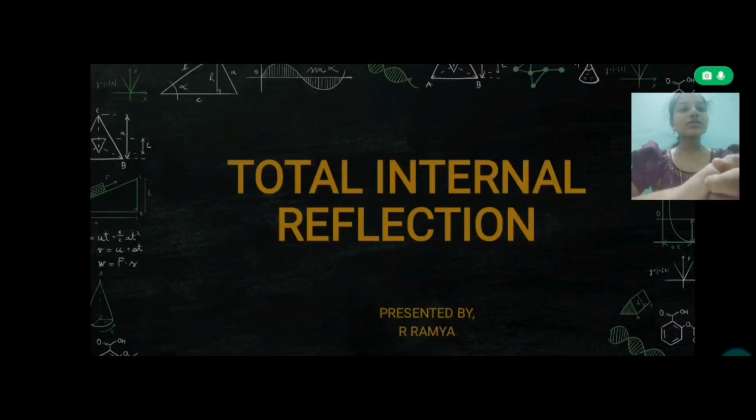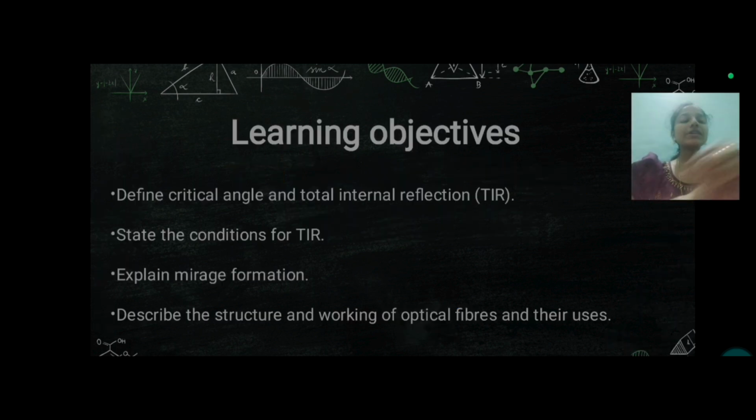Good morning, students. Today we are going to see about total internal reflection. So, before entering into the topic, let's see what learning objectives we are going to cover. We are going to see about the critical angle and total internal reflection, that is TIR, state the conditions for TIR, explain mirage formation, and describe the structure and working of optical fibers and their uses.